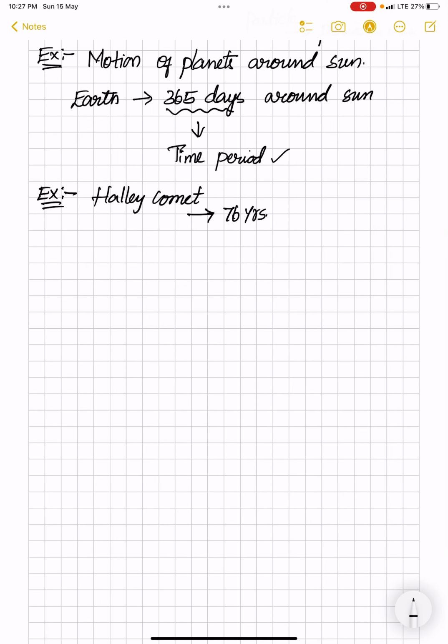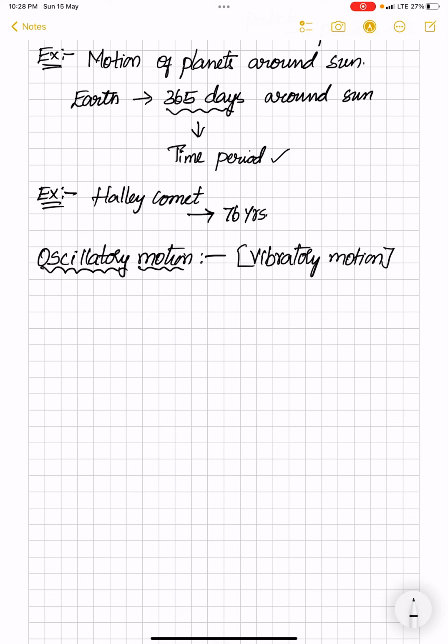Now let us go to the next thing, oscillatory motion. Many people have some confusion about oscillatory motion and another sort of motion we call vibratory motion. What is the main difference between these two? Based on my knowledge, both can be explained as the same, with only a small difference in the words that define the motion. So initially we will learn about oscillatory motion.